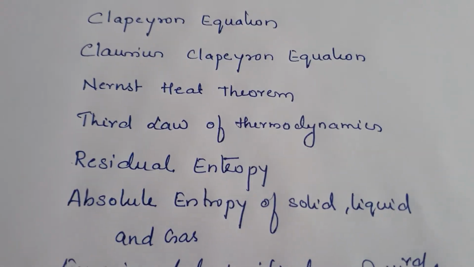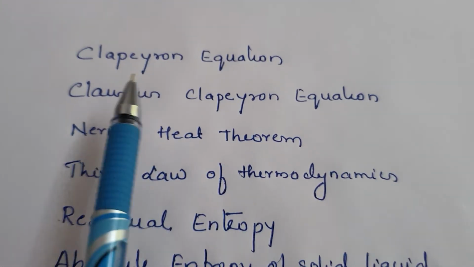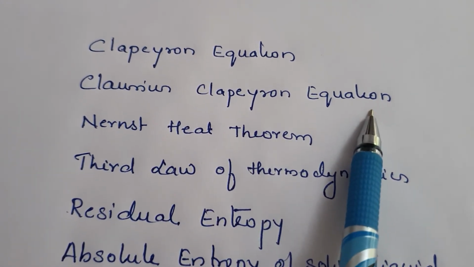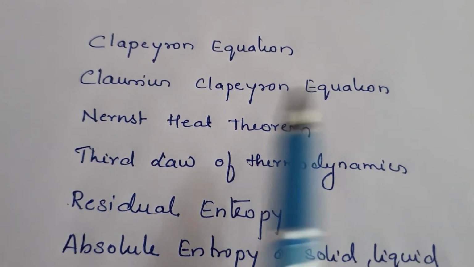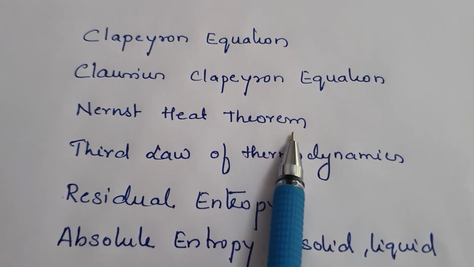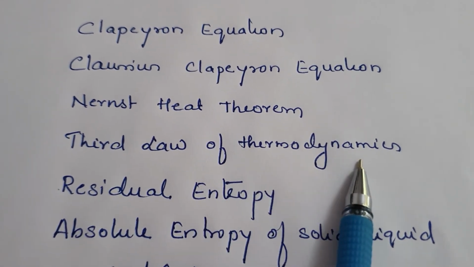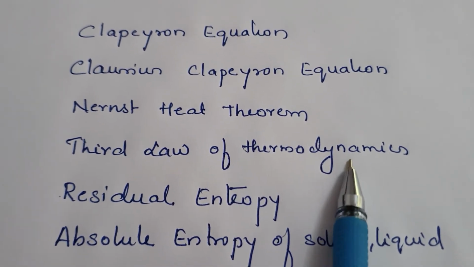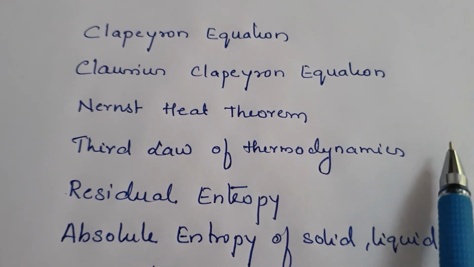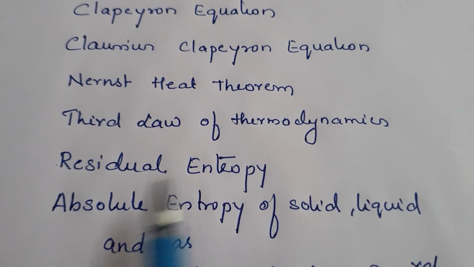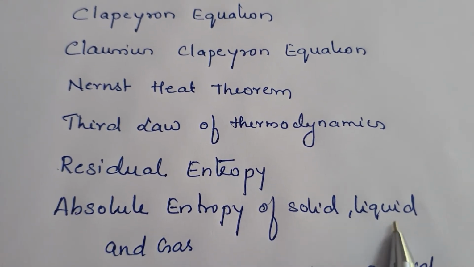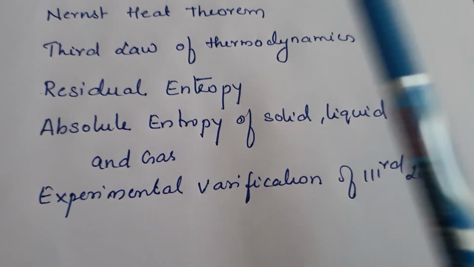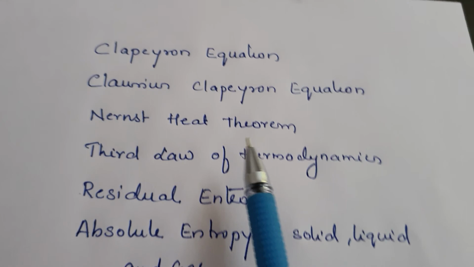Now, when you take the case of unit 1, we have finished the Clapeyron equation, the Clausius-Clapeyron equation and its applications. We have seen the Nernst heat theorem, the third law of thermodynamics and how it came about, its statements and mathematical explanation. We also covered residual entropy, absolute entropy of solid, liquid and gas, and experimental verification. Those are the topics we have covered.